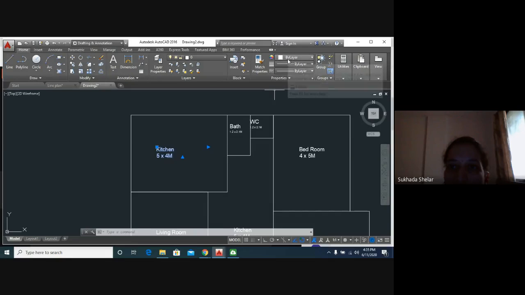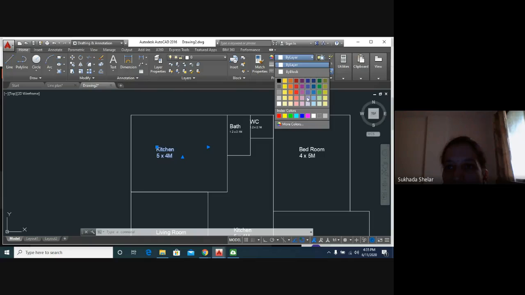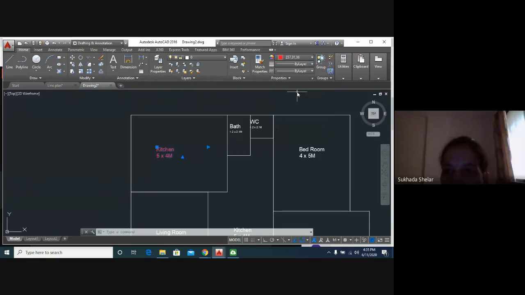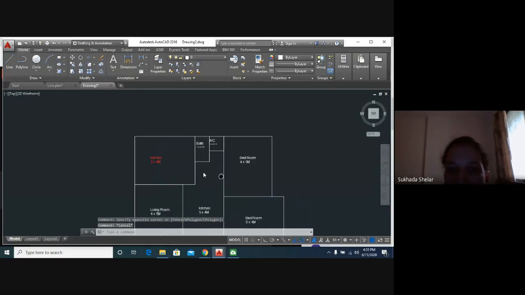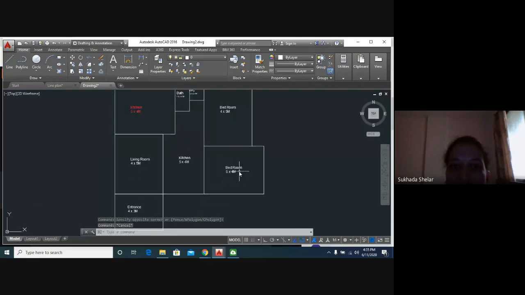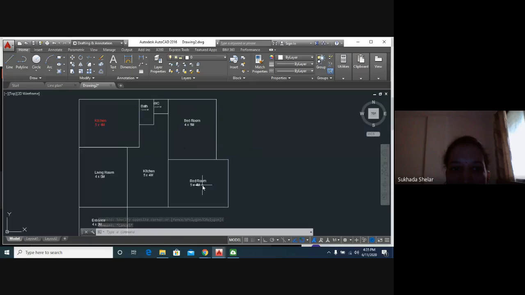Now here by layer you will get all the colors you like. I will go with the red color. Kitchen name will be of red color. Have you understood? We can change the color of our dimension. We can change the color of our line also.